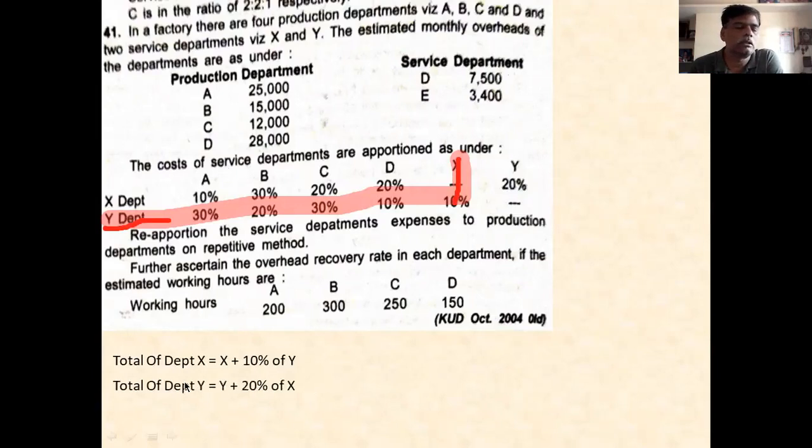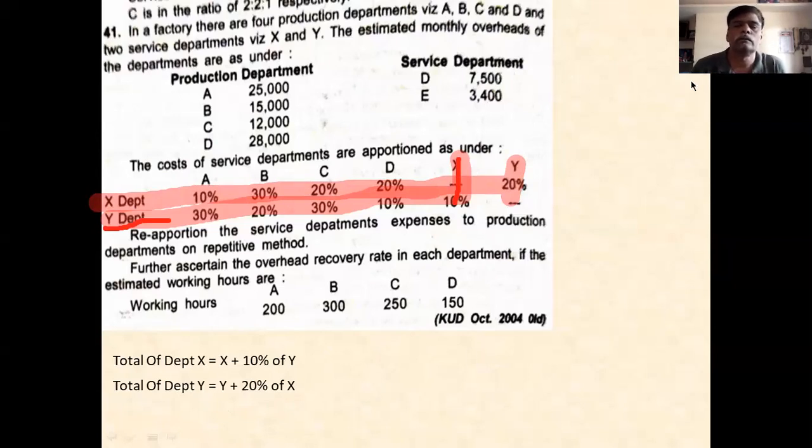In the same way, you form the second equation. Second equation is Y is equal to Y plus 20% of X. How is it 20% of X? You see here, Y is here. Below that, 20% is there. You write 20%, and it is related to the X department. In this way you write it.